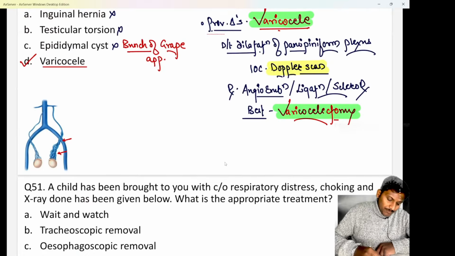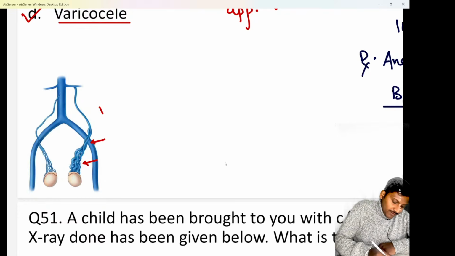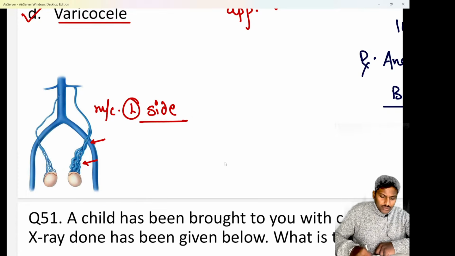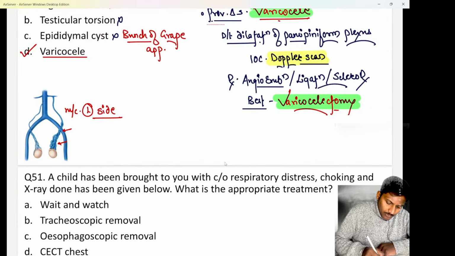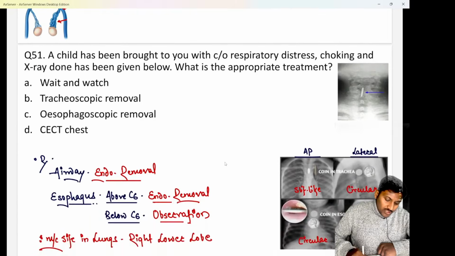Chalo. And do remember, varicocele is always common on the left side. So most commonly you will find that varicocele is left sided always, because of the improper or inadequate drainage of the left testicular vein. Okay? Question number 51 now.